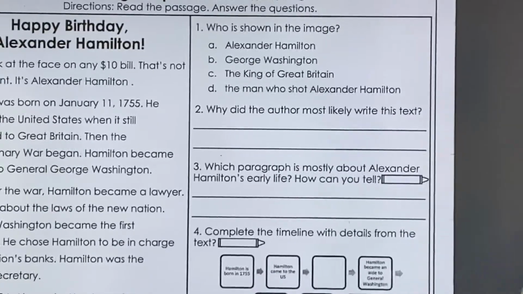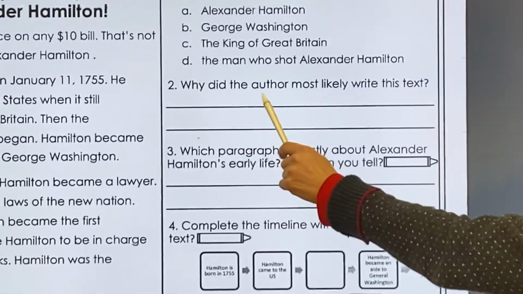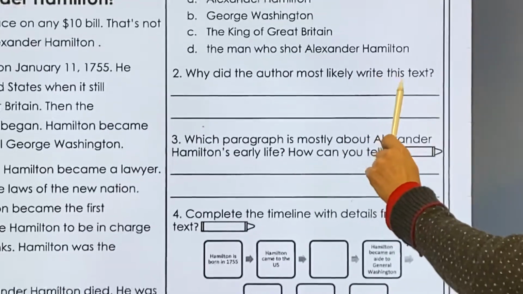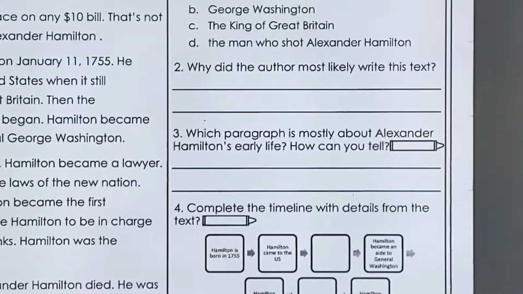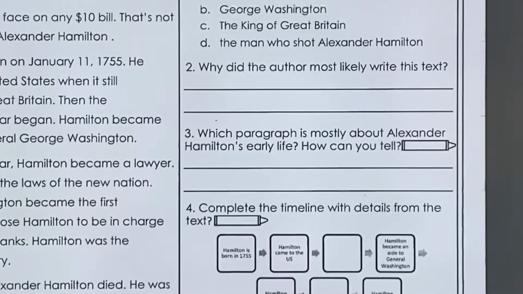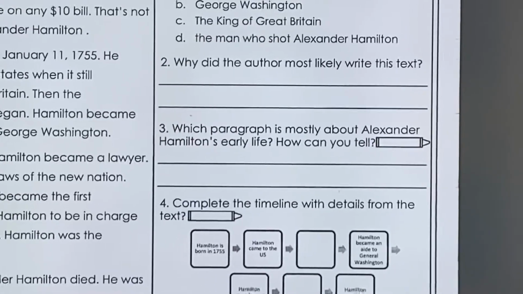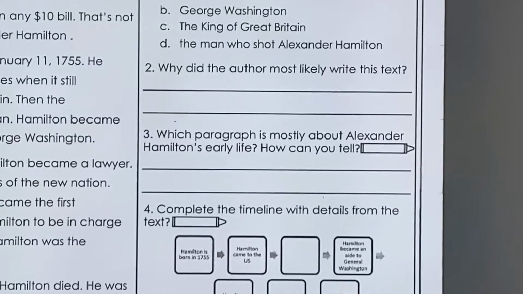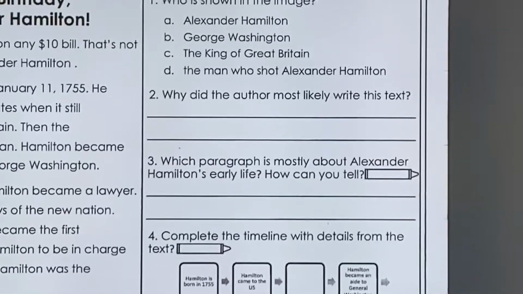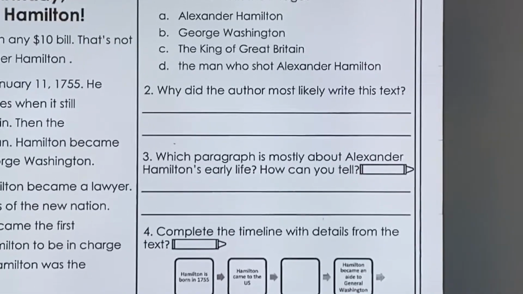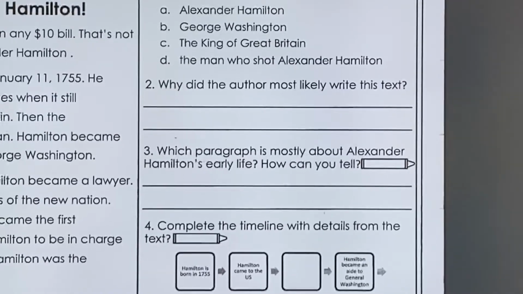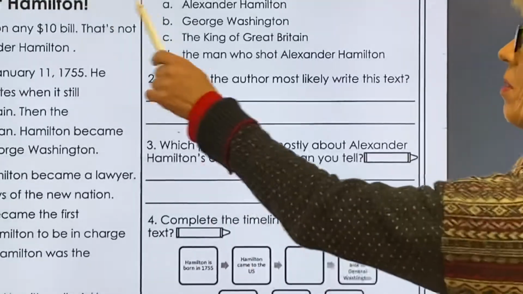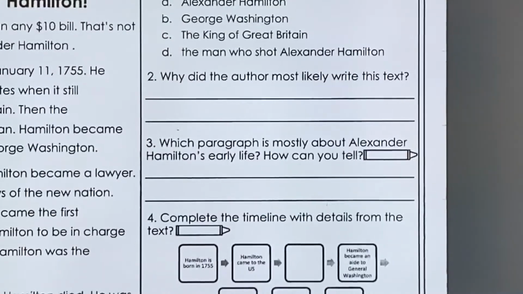Number 2. Why did the author most likely write this text? The author wrote this text for one of 3 possible reasons. 1, to entertain us. 2, to inform us. Or 3, to persuade us. So, you're going to want to think about what we read here about Alexander Hamilton.